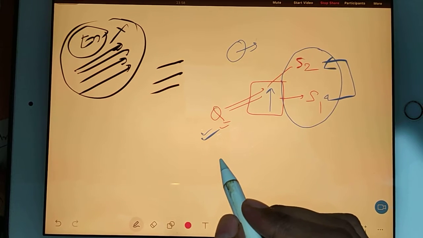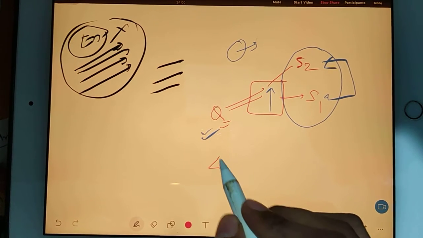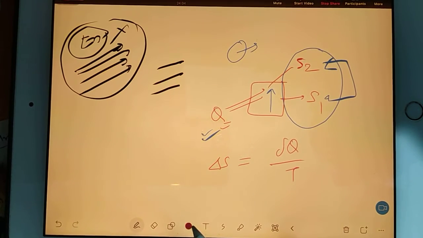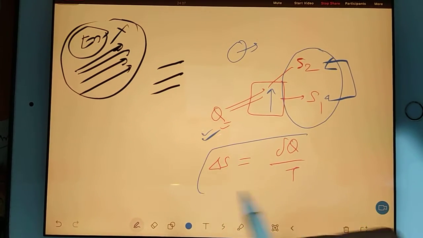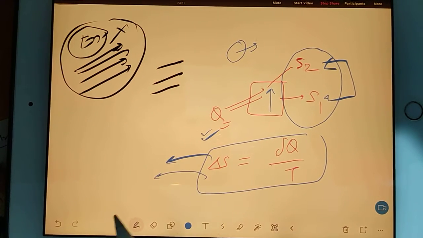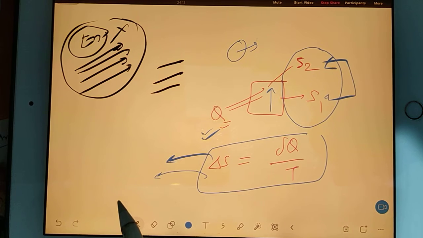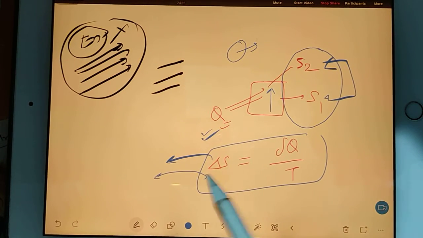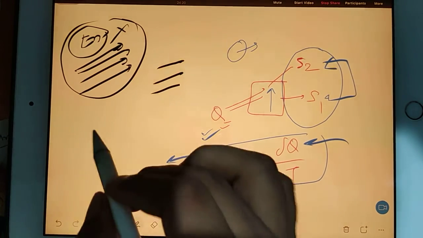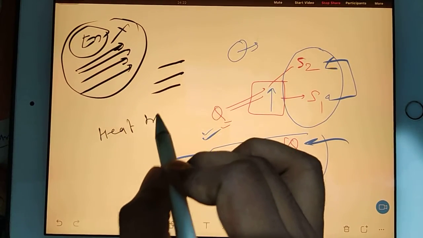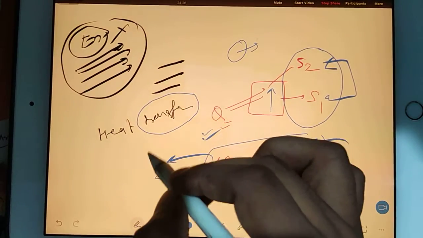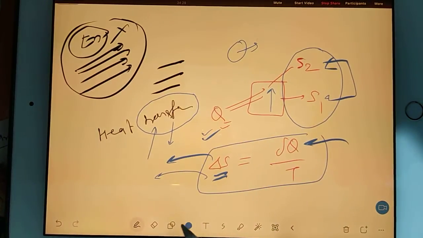There is a formula for this del S, where Q is a path function, and del S is equal to Q by T. Some people consider this formula comes from the second law. Anyway, you can see there is a change in entropy because of heat transfer. I am saying the word heat transfer. Now see, this word transfer means heat can be input, heat can be output.